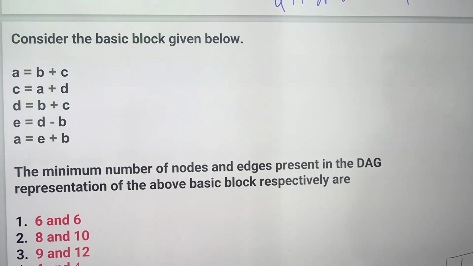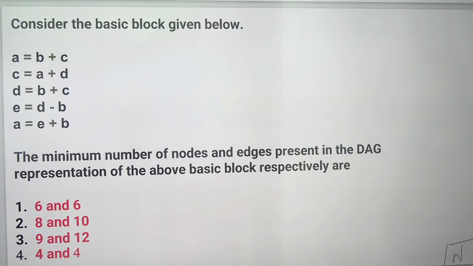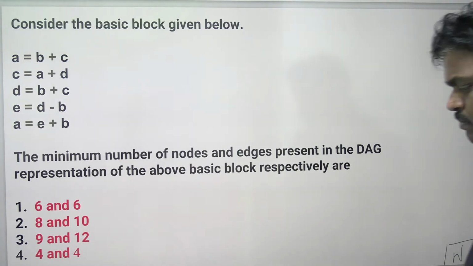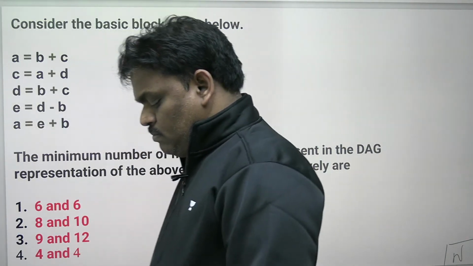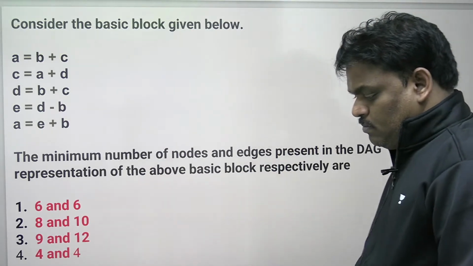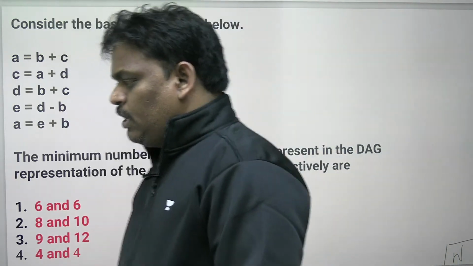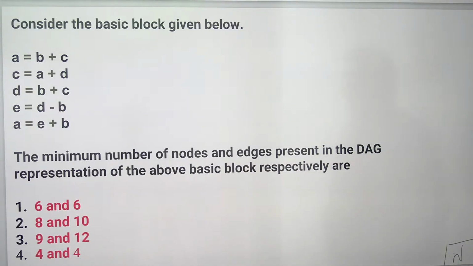Consider the basic block given below. The minimum number of nodes and edges present in the DAG representation of the above basic block, respectively, are? What is the answer?